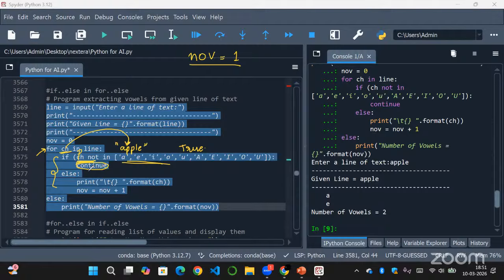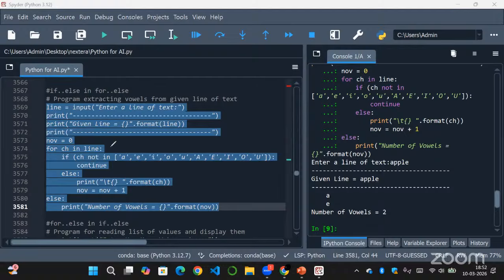That is continue. What continue does, this is also a miscellaneous control statement, is skip the execution here. So it will skip the P value. And when we have if else, only the if or the else can be executed, right? So the if has been executed, it skipped the P value, and it will go again to the for loop.